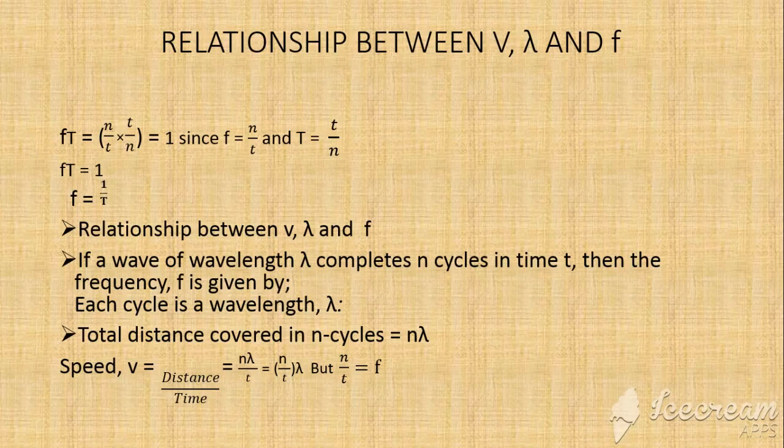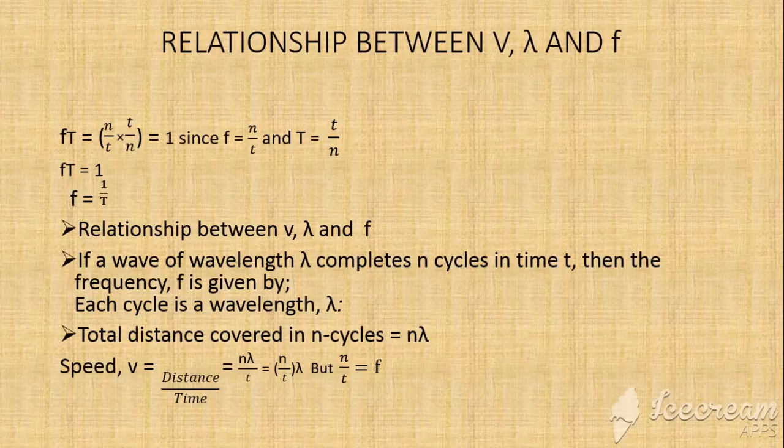Is that okay? Now, they continue and say, if a wave of wavelength, which is lambda, completes n cycles in time t, then the frequency f is given by... remember, each cycle of a wavelength is equal to lambda. The total distance covered in n cycles is always equal to the number of cycles times the wavelength.